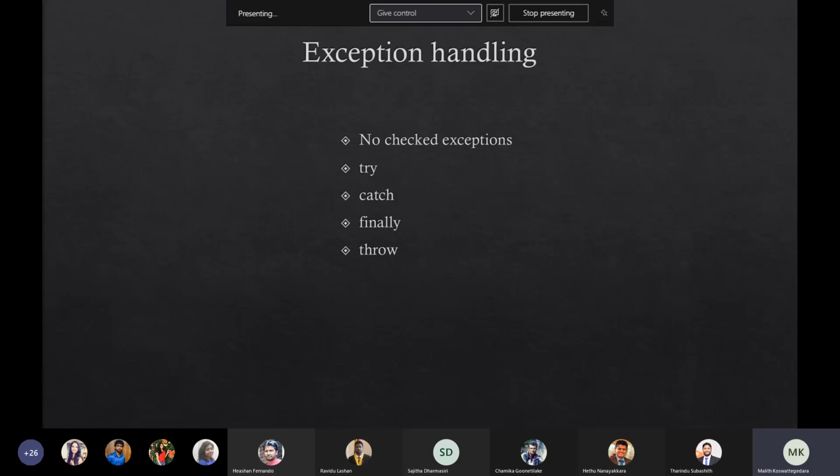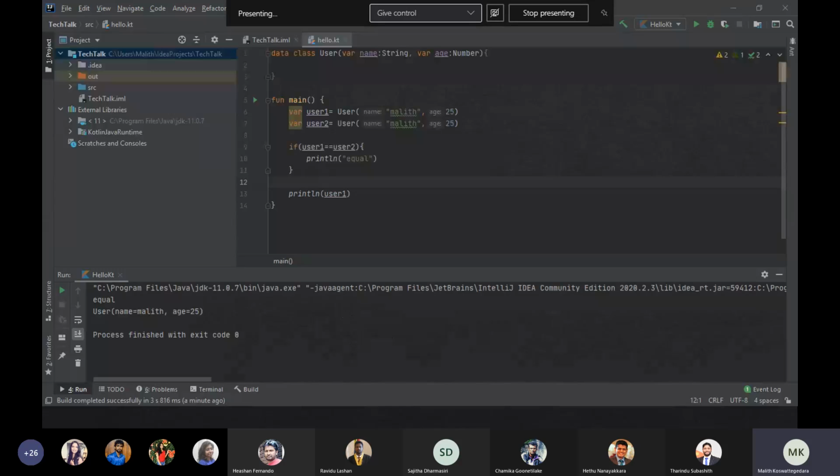But when a project gets bigger, they say these checked exceptions don't increase the code quality or productivity of the project. So that's what they say in the Kotlin documentation. Kotlin doesn't have checked exceptions.